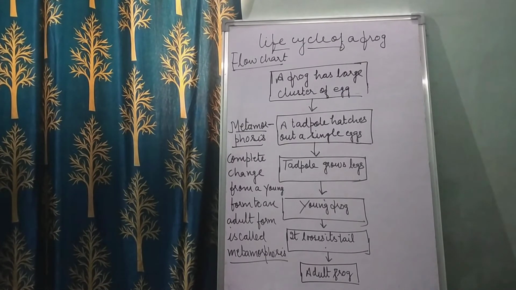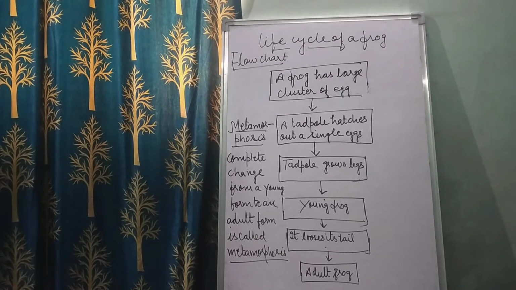Clear? A frog lays eggs in water in a large cluster called spawn. After that the tadpole hatches out of the egg, and it looks very different from the adult frog. It undergoes several changes through a process known as metamorphosis. Before it becomes an adult, a complete change from a young form to an adult form is called metamorphosis.